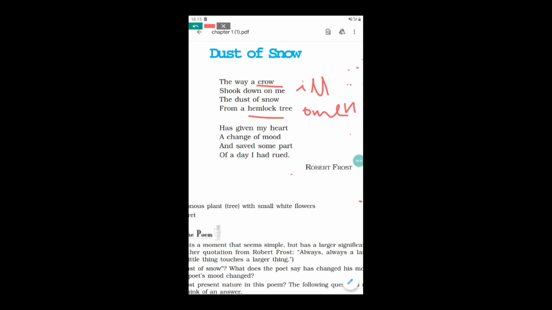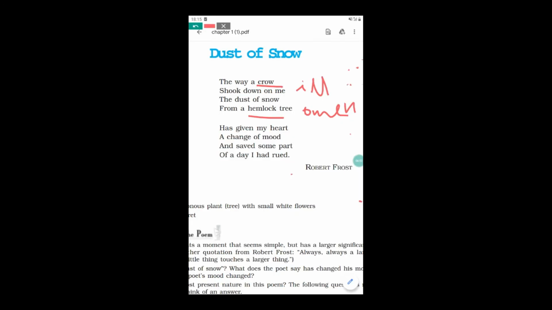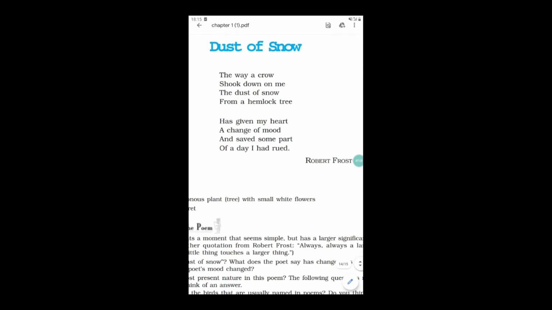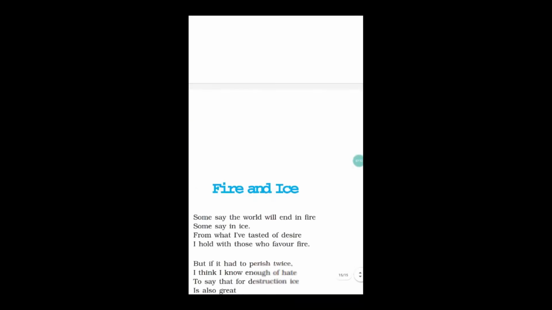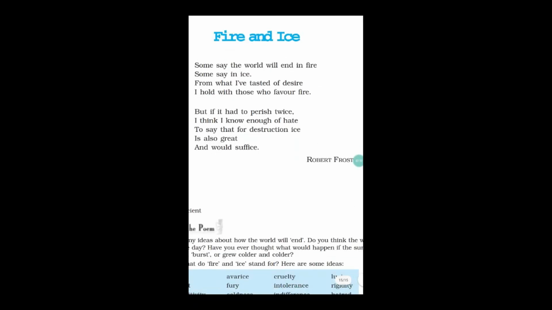So in this way, Robert Frost is a very great poet of America, and for this composition he has also won the Pulitzer Prize four times. And further, one more poem he has composed, and this poem is named Fire and Ice. So let's have a look at this poem also, Fire and Ice.